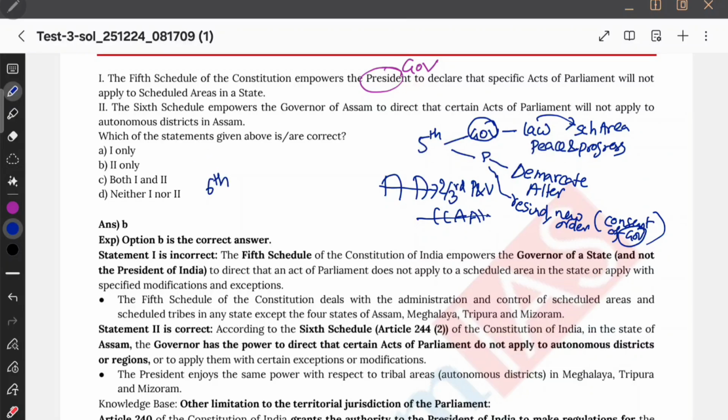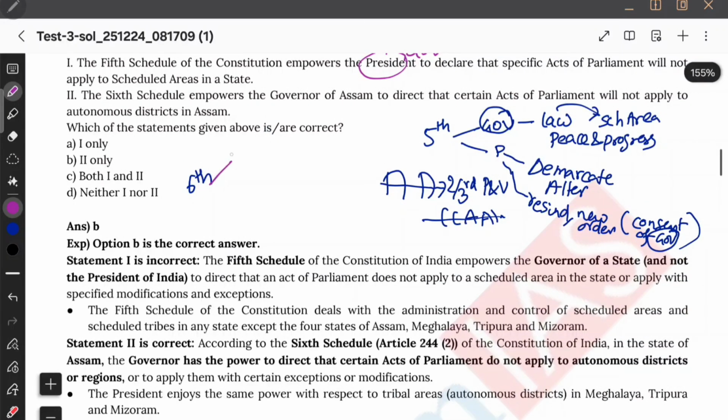If I tell you about 6th, that is different again. I'll tell you about sixth. For example, sixth schedule, again, you have governor and you have president. Same. If they are parliament and state laws, then usually they go through governor. Both governor, it goes through governor only for Assam.